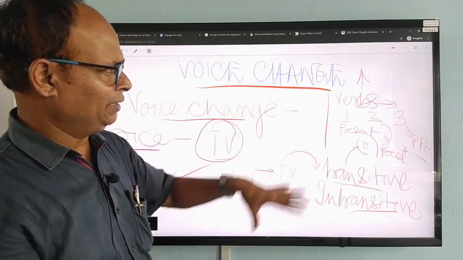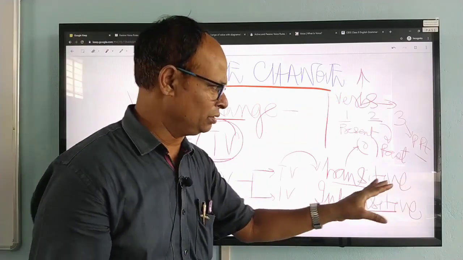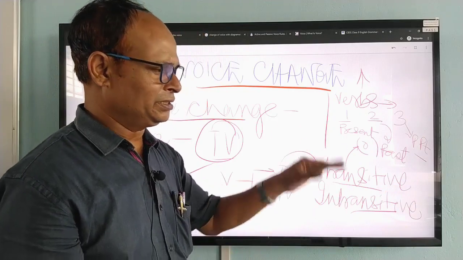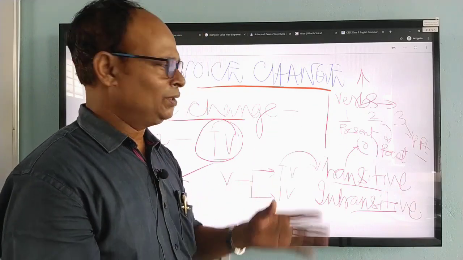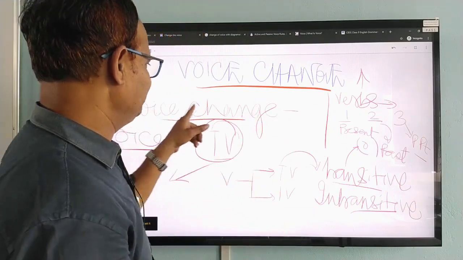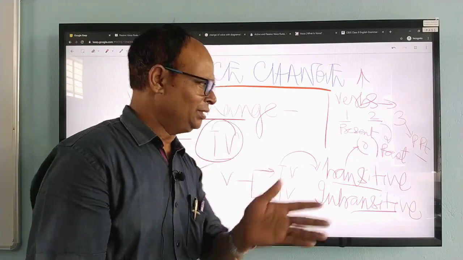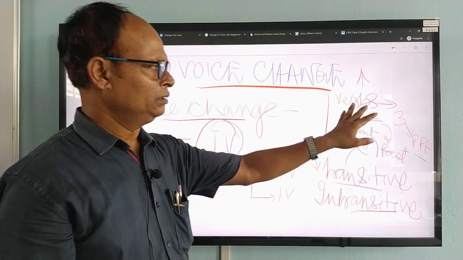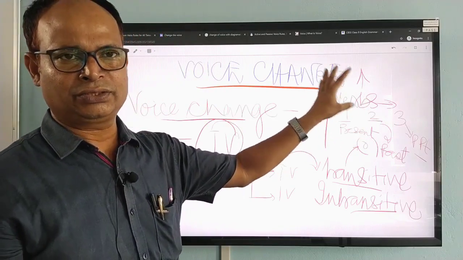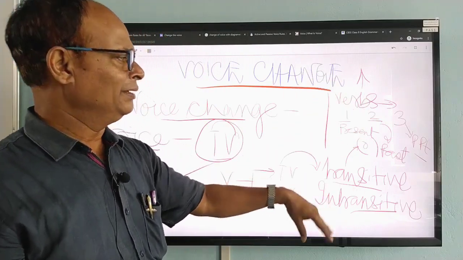Otherwise, if I tell all these related terms continuously, then our very purpose of telling the voice change will be incomplete. Have you got it?